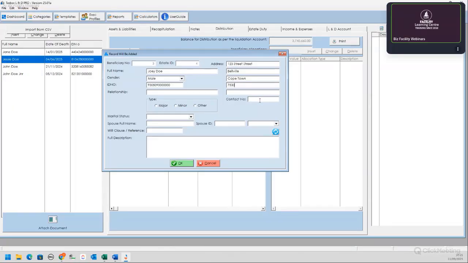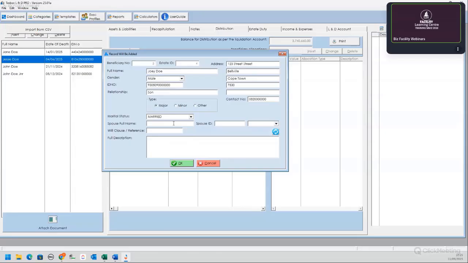And contact number. And what is the relationship? It's his son. And here you say it's minor, major, or other. So I'm just going to say major. And he is single. So you won't fill in the spouse's details. Of course, if you were to be married, in what way?